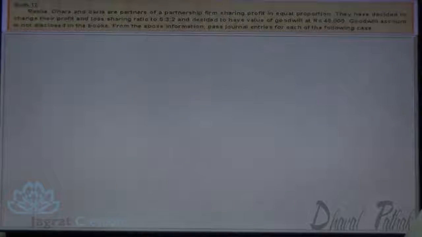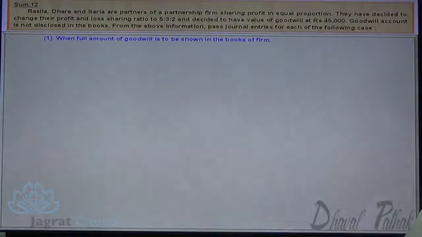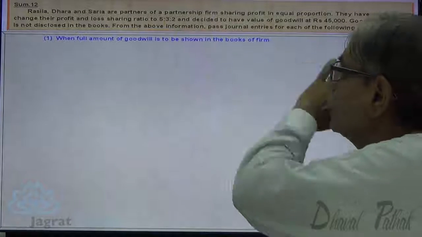Goodwill account is not disclosed in the books. From the above information, pass journal entries in each of the following cases. 1. When the full amount of goodwill is to be shown in the books of the firm.